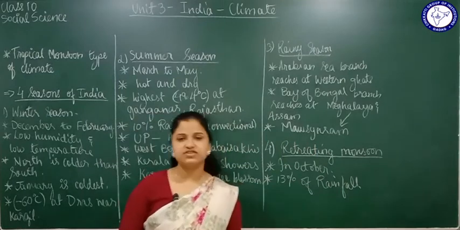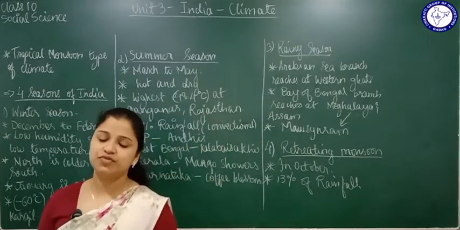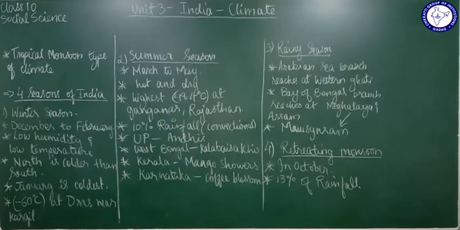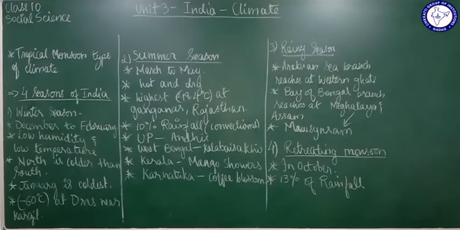So these were all about the 4 different types of seasons that you see in India: the summer season, the winter season, the rainy season, and the retreating monsoon season. So next, let's talk about the distribution of rainfall. How is rainfall distributed here?